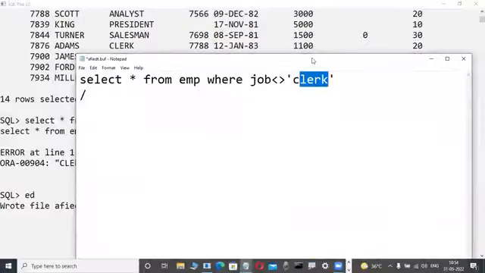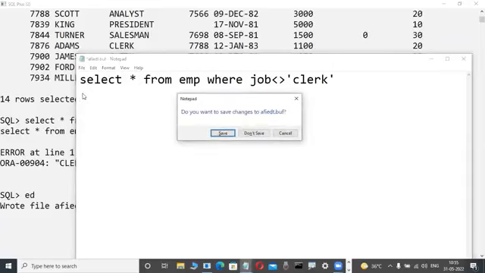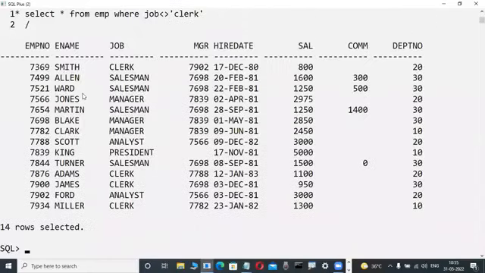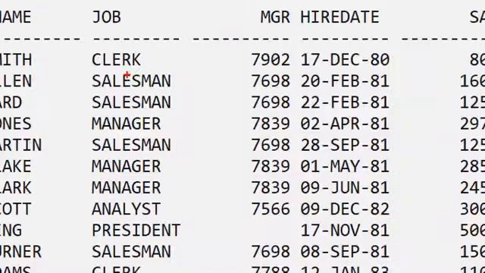here you are writing a small letter, but in my table capital letters are there. Are you observing? That's why be careful. Whether we are inserting, updating, deleting or selecting character data, be careful. That's why in my tables capital letters are there, and in this one I'm writing a small letter. That's why the output is wrong. Here, clerk in small letters will not display. Clerk has a capital letter.